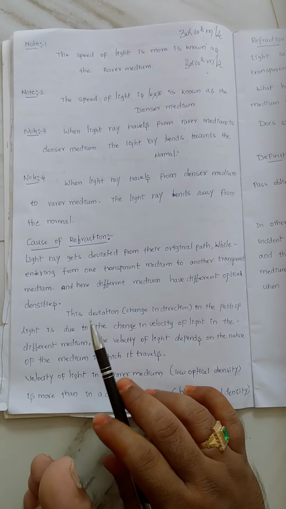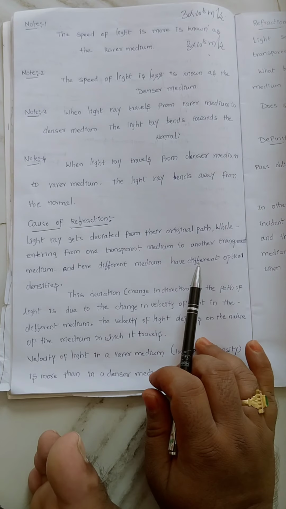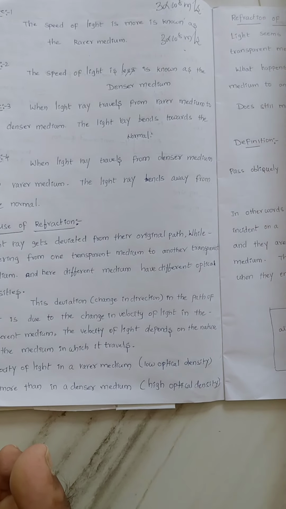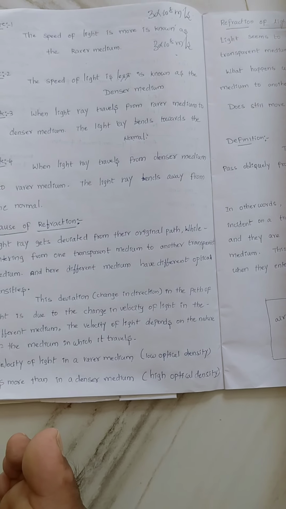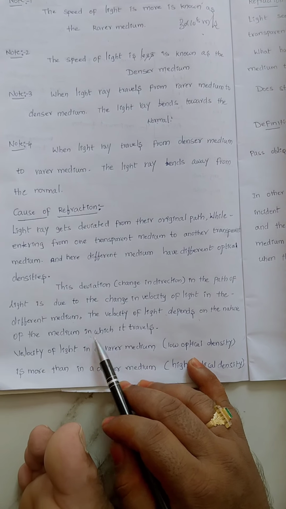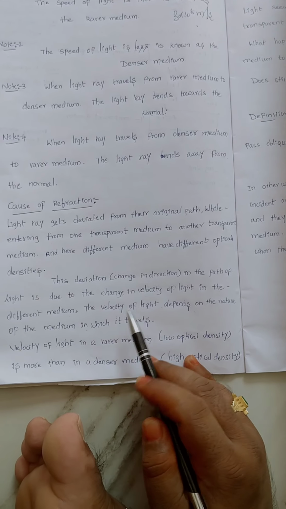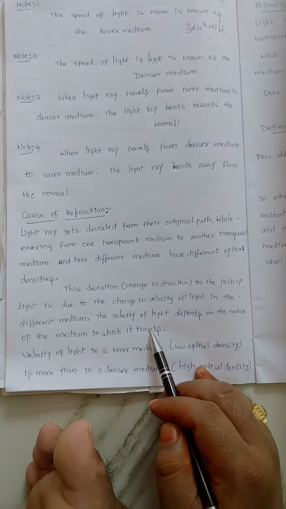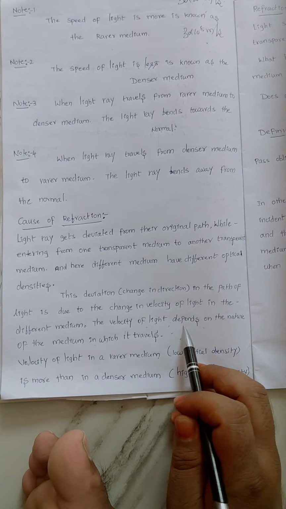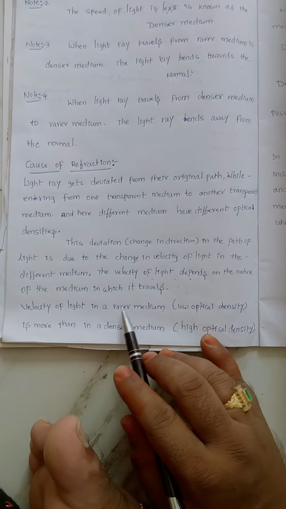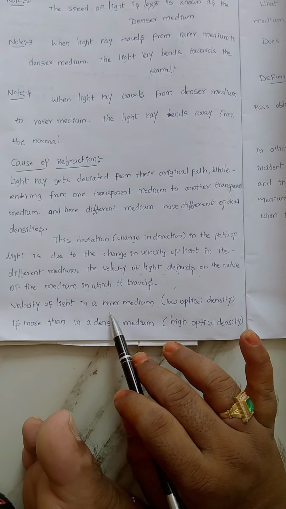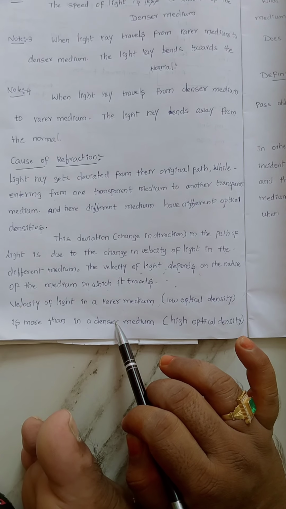Already I told you, for a rarer medium the speed of light is more, and for a denser medium the speed of light is less. So due to the change in speed of light, refraction happens. Hence the velocity of light depends on the nature of the medium. For a rarer medium, the velocity of light is more; for a denser medium, it is less. So the velocity of light in a rarer medium is more than in a denser medium.